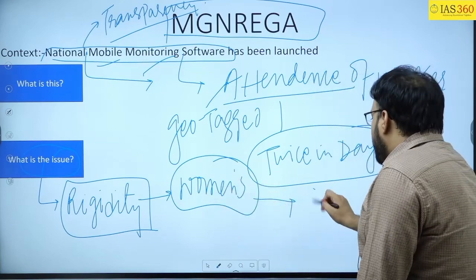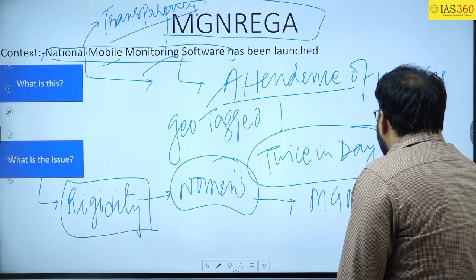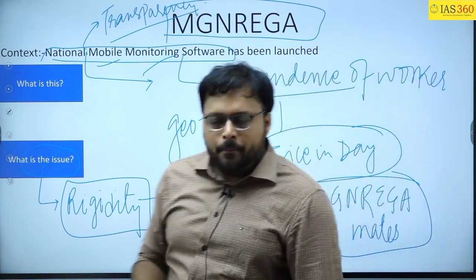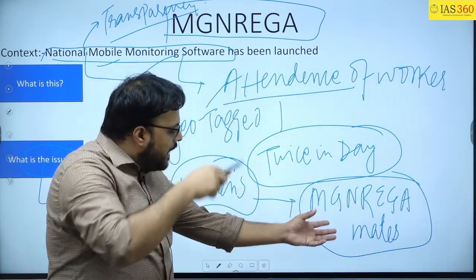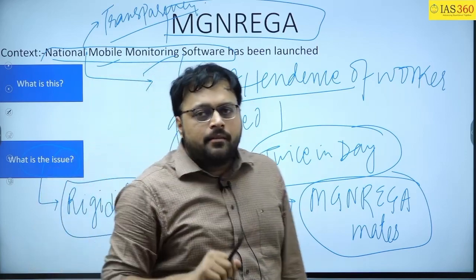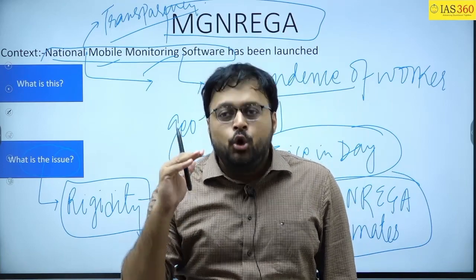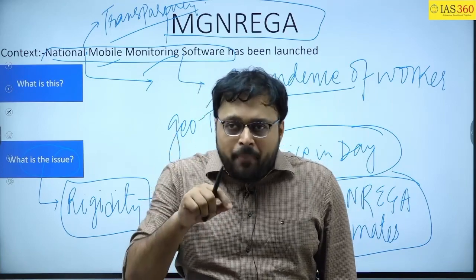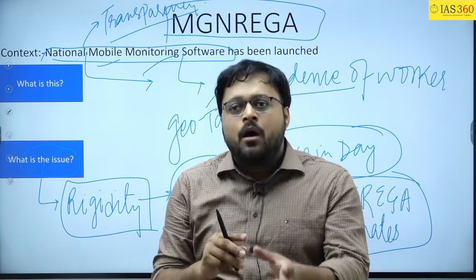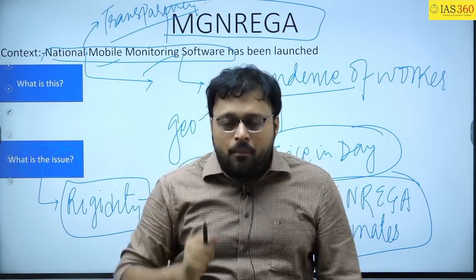Third problem is of MGNREGA mates. Okay, MGNREGA mates. So what is this understanding of the MGNREGA mates? The MGNREGA Act says that there will be one woman at the local level, and to empower the local level, the responsibility for the attendance and everything is on that woman, and this is called the NREGA mate.